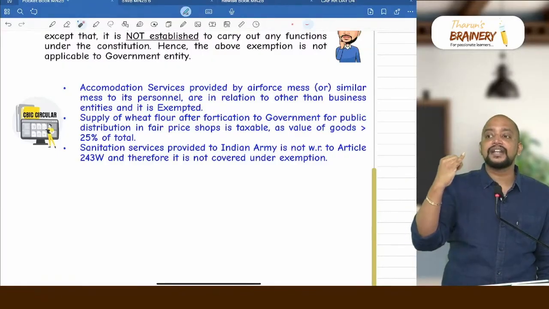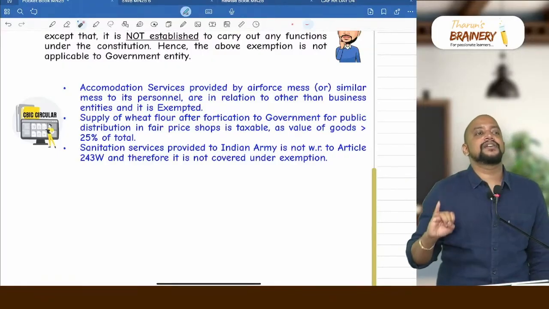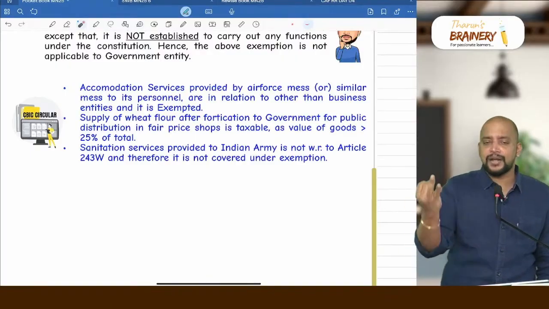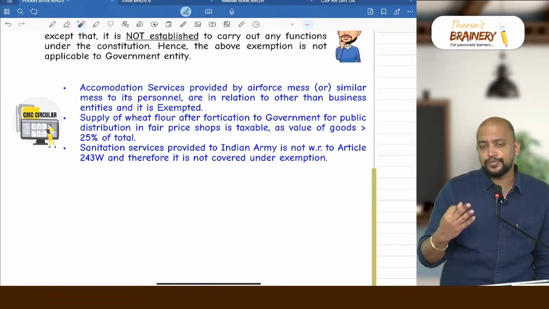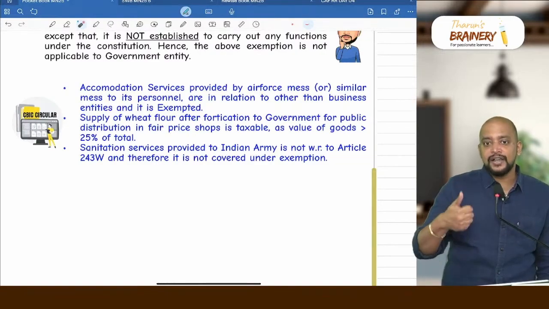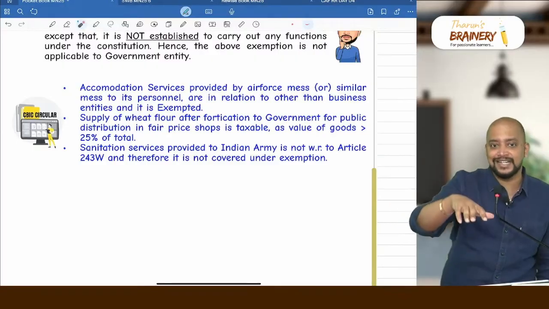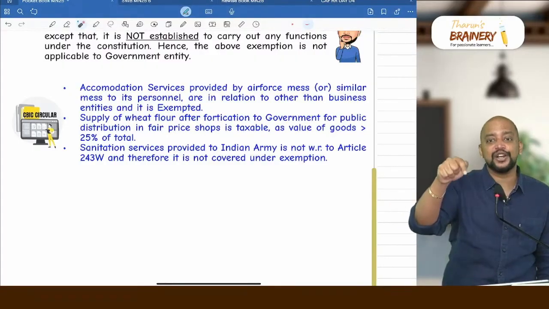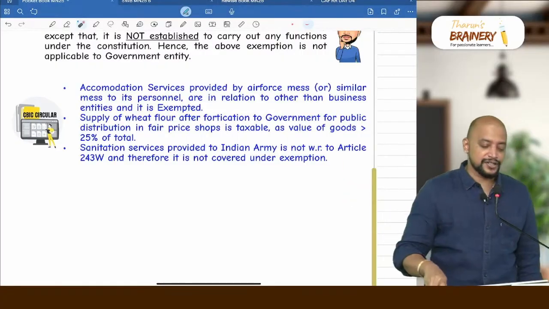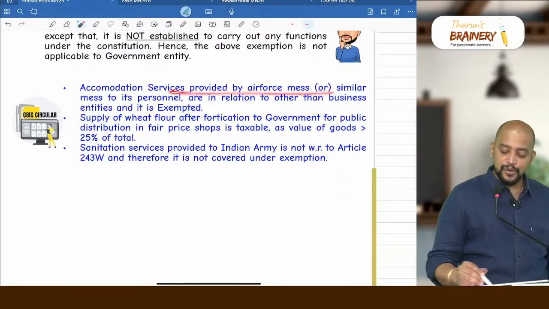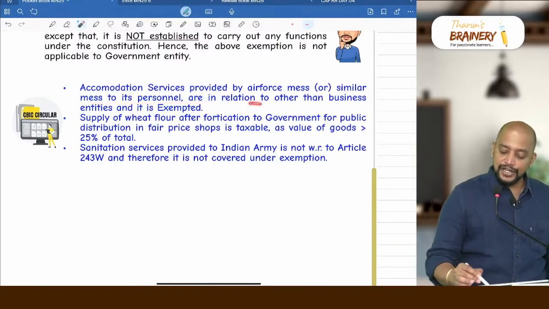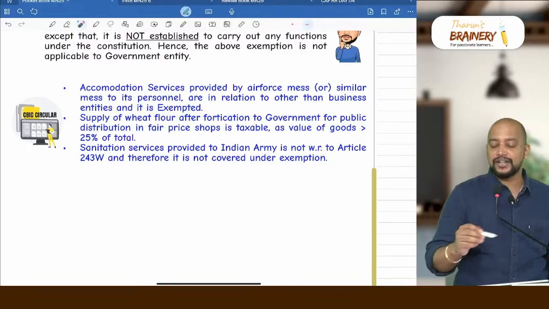First, is it covered under exclusion from supply? No, it is not covered under exclusion from supply, and it is not covered under Department of Post, not covered under airport or port, not covered under Indian Railways, not covered under other services to business entities, because personnel are not business entities, means it will be others, so therefore it will be exempted. So that is this: accommodation services provided by Air Force mess or similar mess to its personnel or in relation to other than business entities will be exempted.